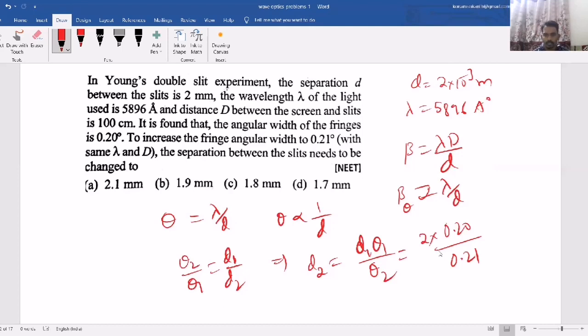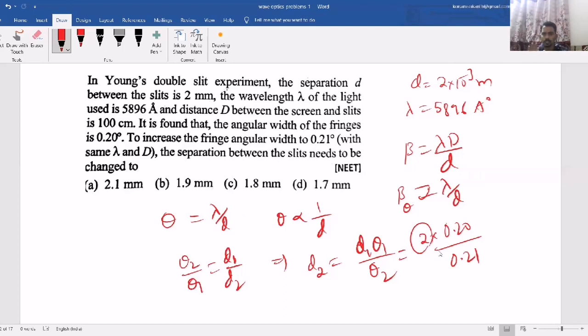Sorry, not 0.2, this is 2. So slightly less than 2 means approximately how much you can take? 1.9. Or else you just calculate exactly. So then also you will get it.